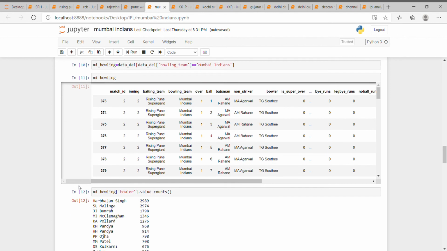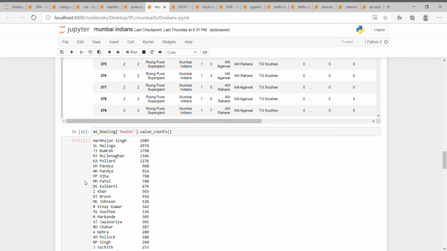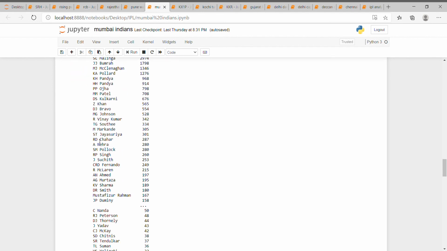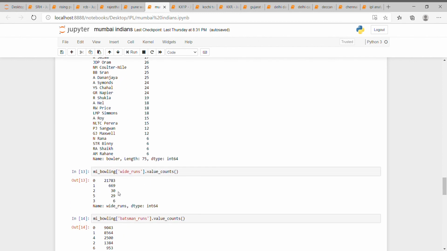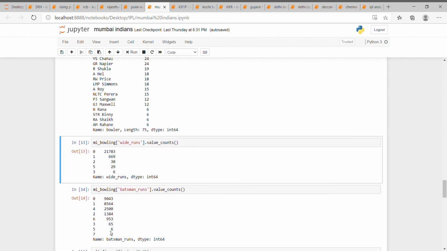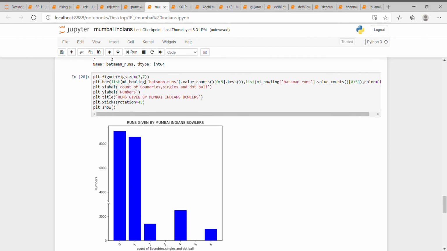And in the bowling career, you can see Harbhajan, Bumrah. And wide runs, just 669, very few as compared to other teams. And this is the pictorial representation.